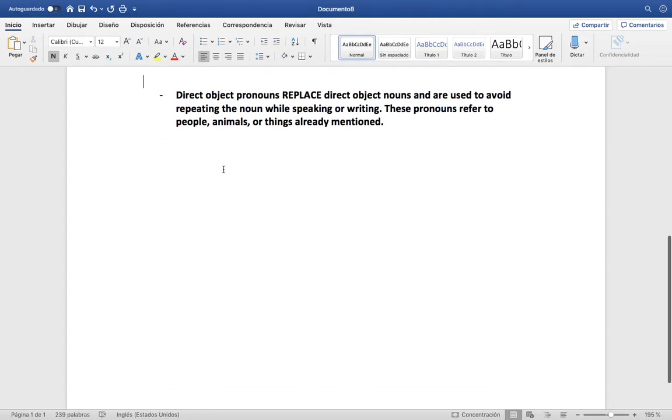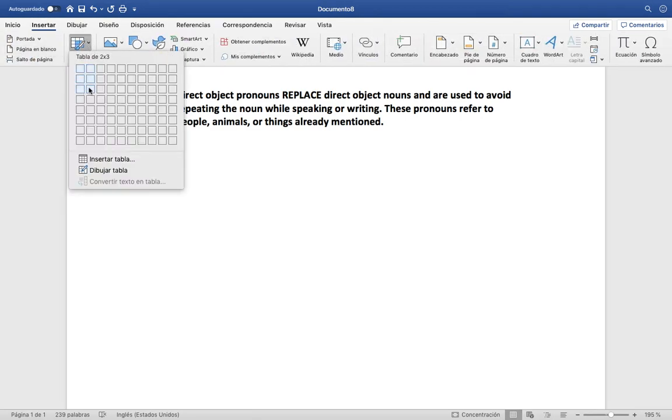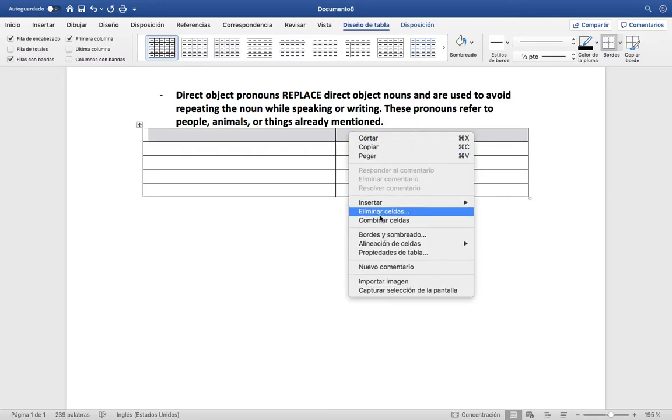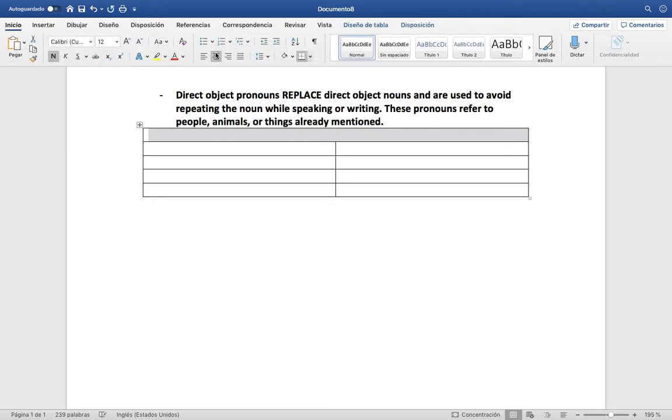So what we need to remember is, I'm going to put a table in here because, as always, these help us out. I'm going to call this table direct object pronouns, because that's what it is.